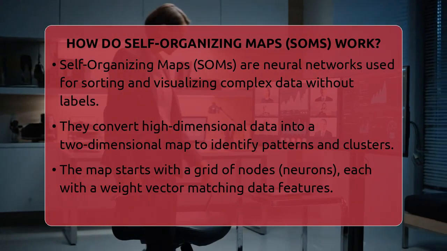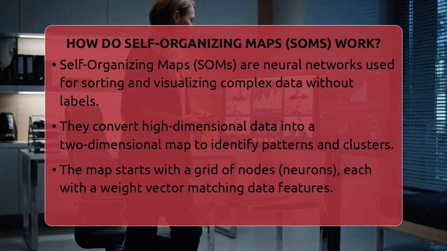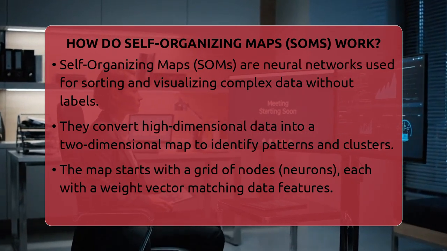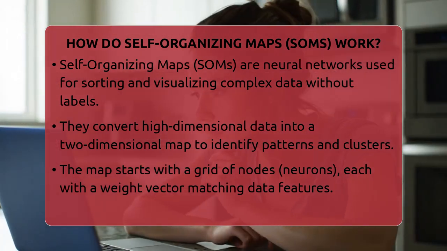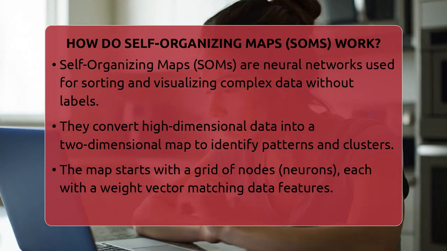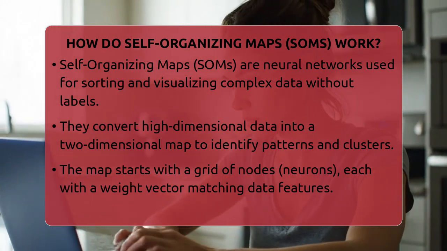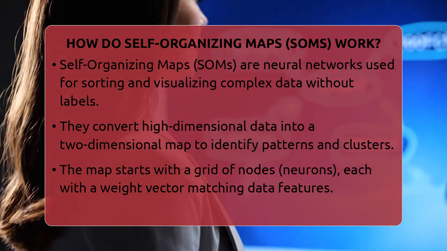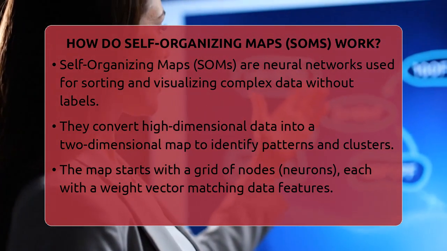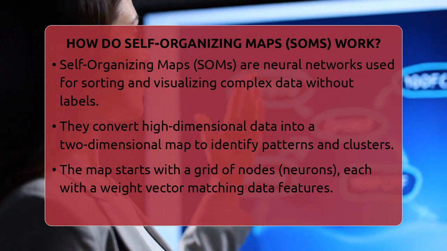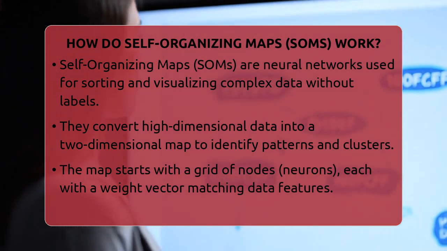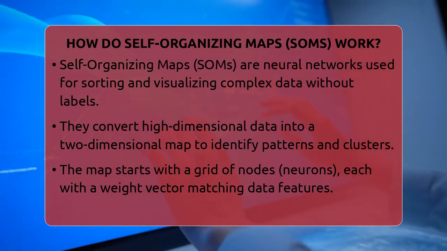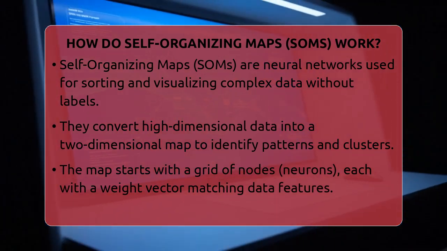How do self-organizing maps, SOMs, work? Imagine you have a huge pile of data points, and you want to see how they relate to each other without labels or categories. That's where self-organizing maps come into play. They are a special kind of neural network used for sorting and visualizing complex data. They help us understand patterns by turning high-dimensional data into a simple two-dimensional map. This makes it easier to spot clusters or groups in the data.